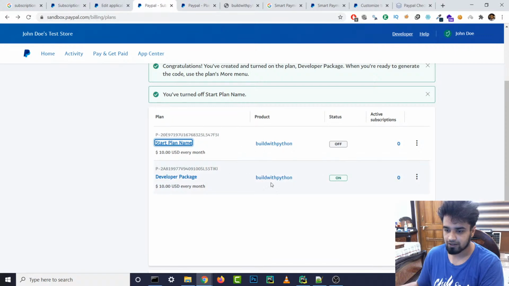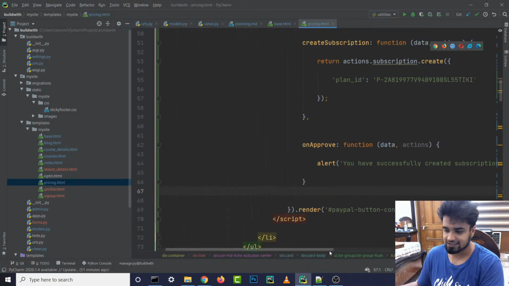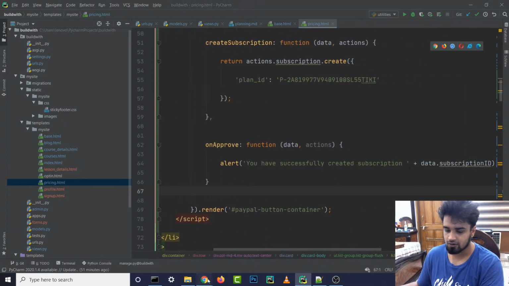So where is our plan ID? Let me just copy this, paste it, add a plan ID, and hopefully this should work. And if it is successful, then it should give us an alert, right?